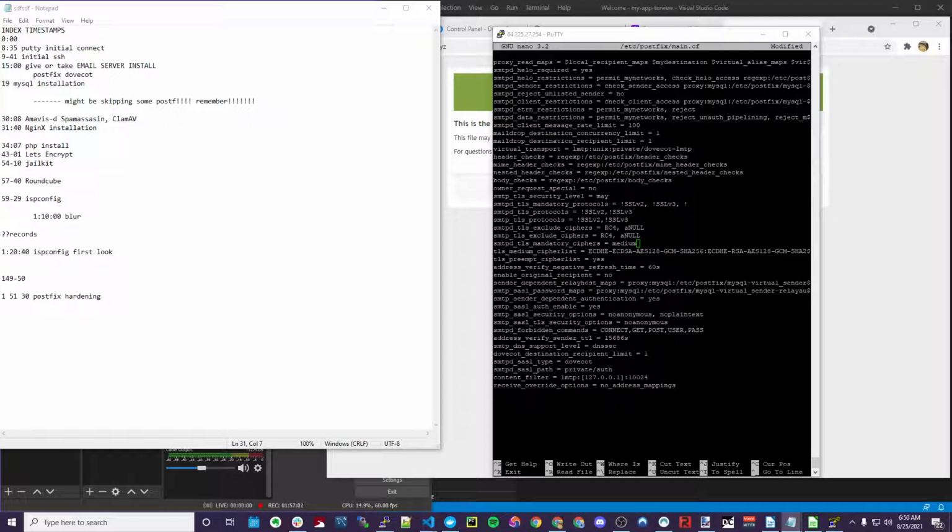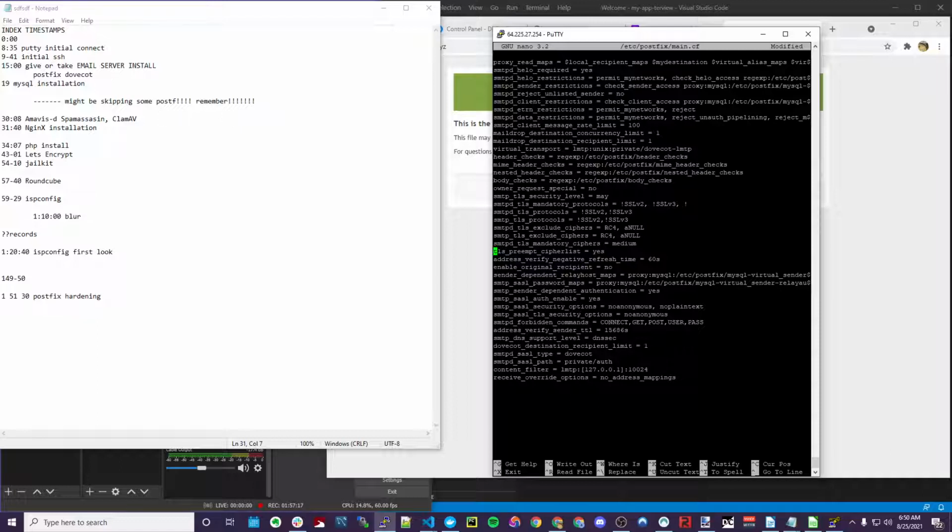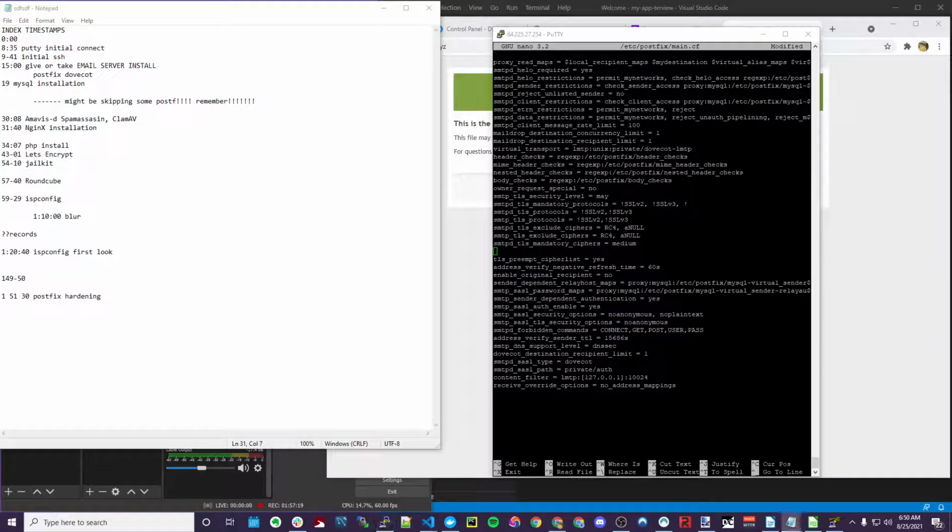Medium cipher list. TLS medium cipher list, way too much. No, dude, that's way too much. I'm going to cut this line. We're going to put our own line. We can't just accept all ciphers in the world. That's not how TLS works.